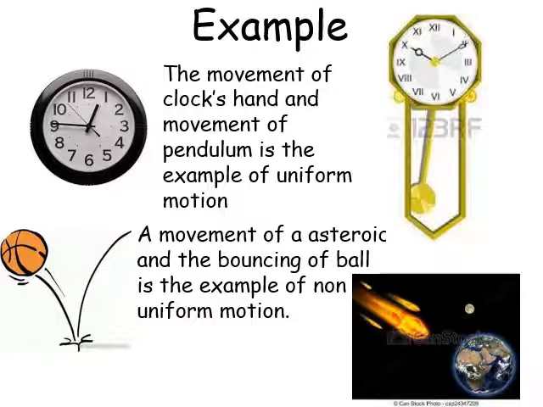Here are some examples of uniform and non-uniform motion. So the movement of a clock's hand and the movement of a pendulum are examples of uniform motion. Why is it uniform? Because equal distance is traveled in equal intervals of time. But the movement of an asteroid and the bouncing of a ball are examples of non-uniform motion, because unequal distance is traveled in equal intervals of time.